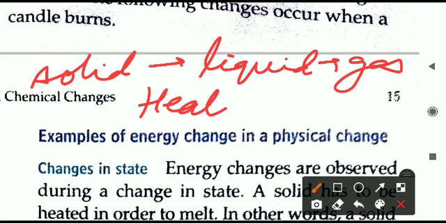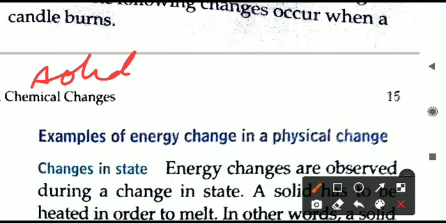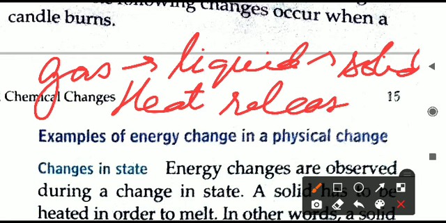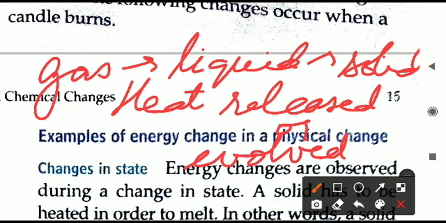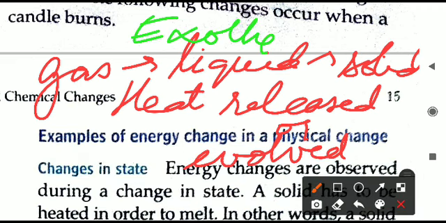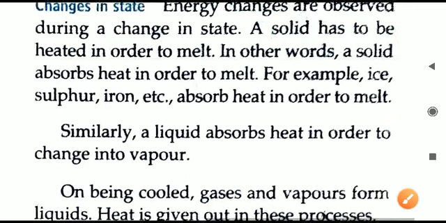But if you do the opposite, that is, if you are converting the gas to liquid and liquid to solid, that time heat is released. Also we say it as evolved. Evolving means releasing only. And here we say it is an exothermic change. So this is all. We have seen the first example.